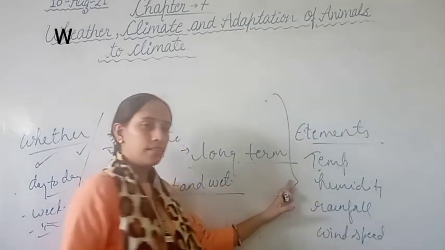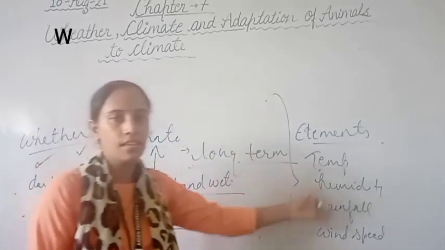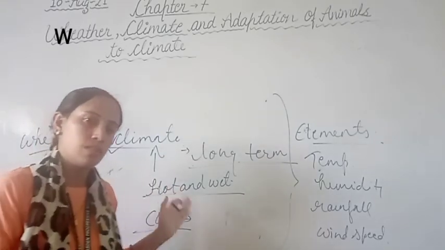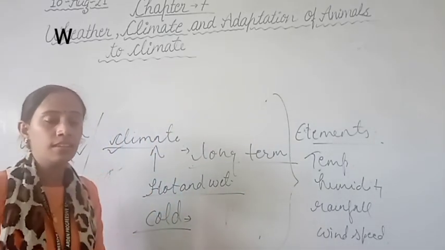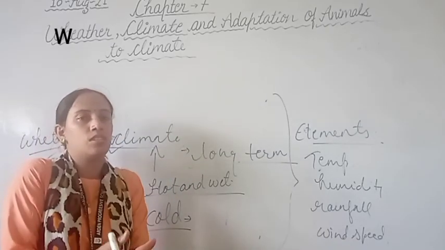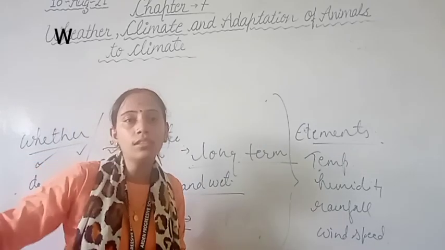They are the elements of the climate also. If there is a change in these elements, the climate of a particular place also changes. But the difference is, in the case of weather there is a short term change, whereas in climate there is a long term change.